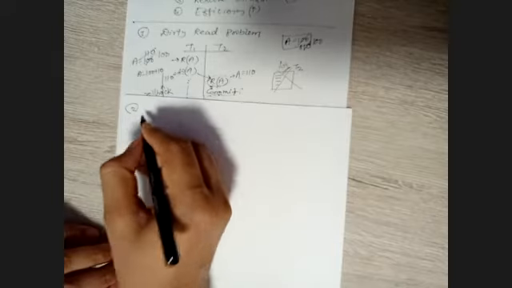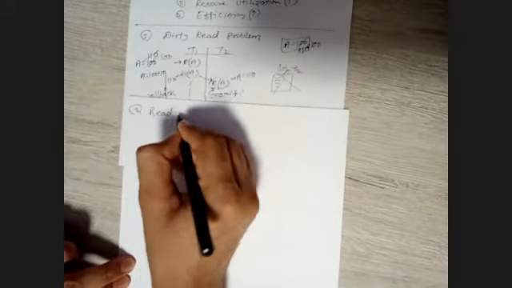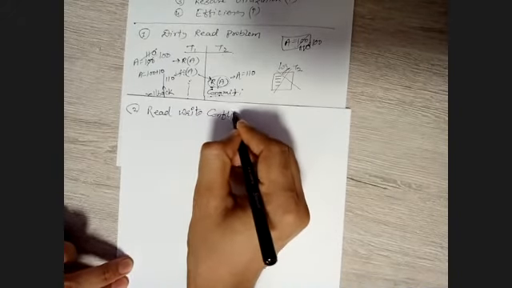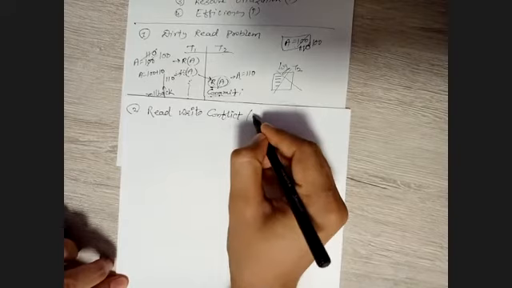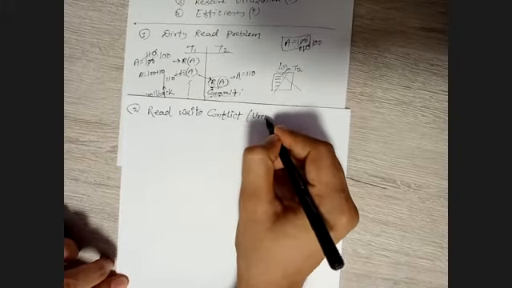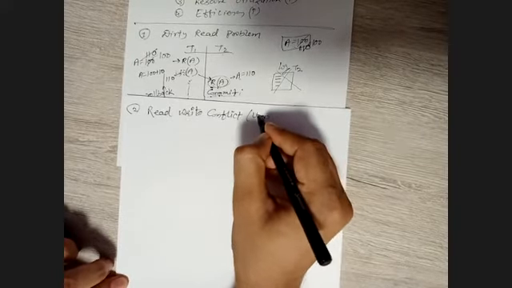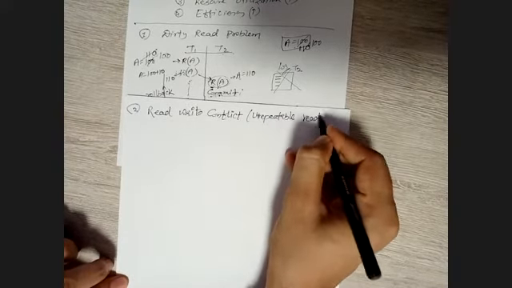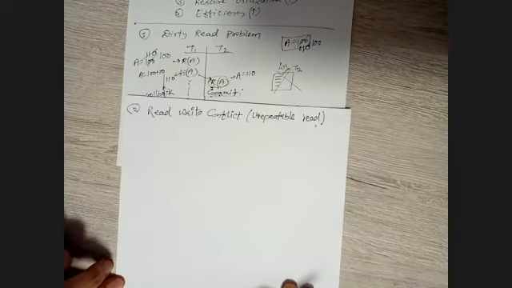The second problem is the read-write conflict, or we say unrepeatable read. Unrepeatable read, right? So what is this?